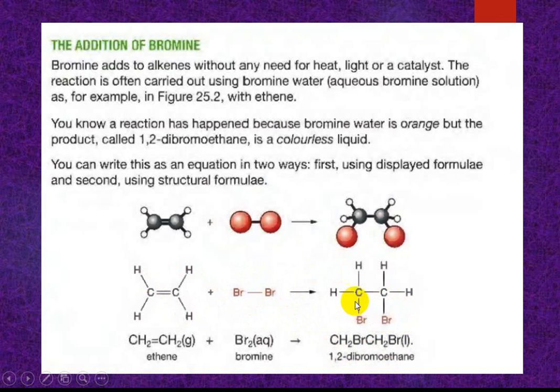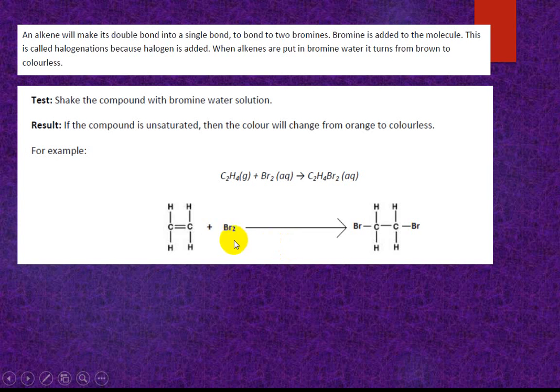So we can see the carbon-carbon double bond is present. The alkene makes its double bond into a single bond, and two bromines are added.